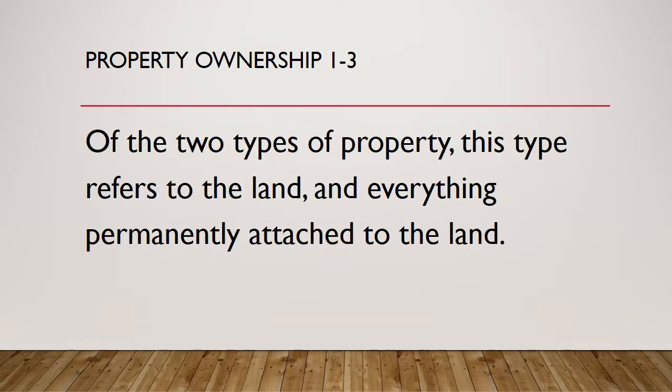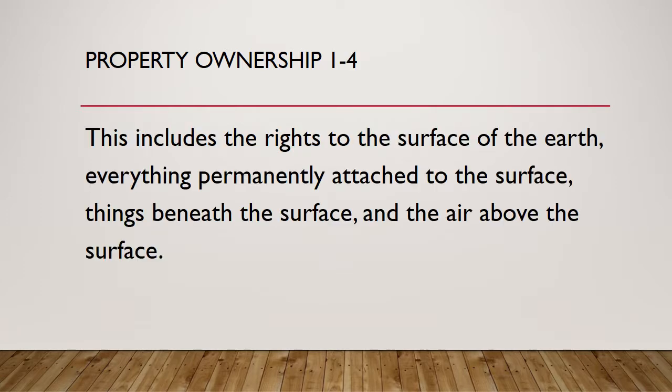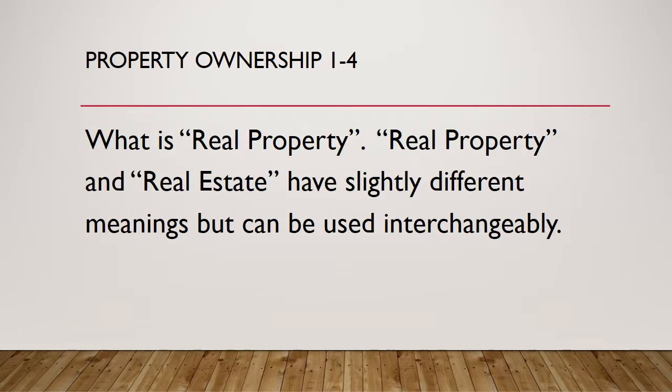Question 3. Of the 2 types of property, this type refers to the land and everything permanently attached to the land. What is real property? Question 4. This includes the rights to the surface of the earth, everything permanently attached to the surface, things beneath the surface, and the air above the surface. What is real property? Real property and real estate have slightly different meanings, but can be used interchangeably.